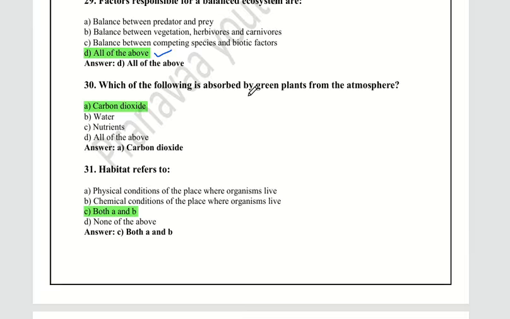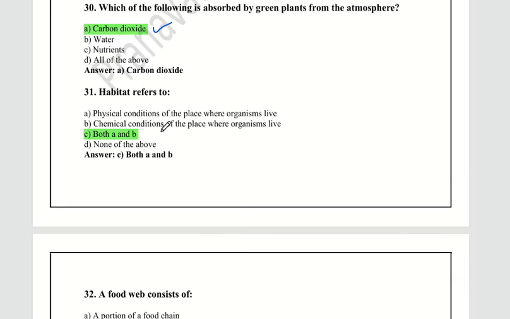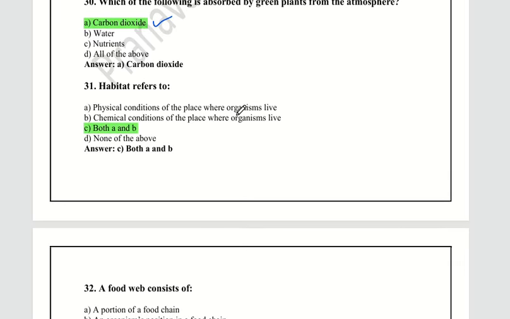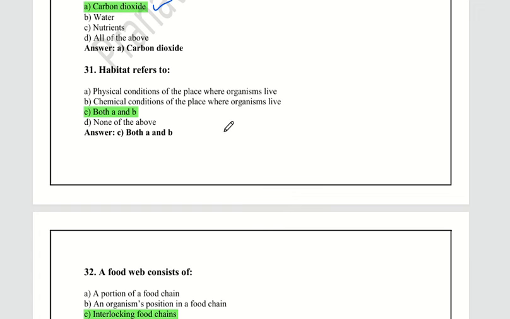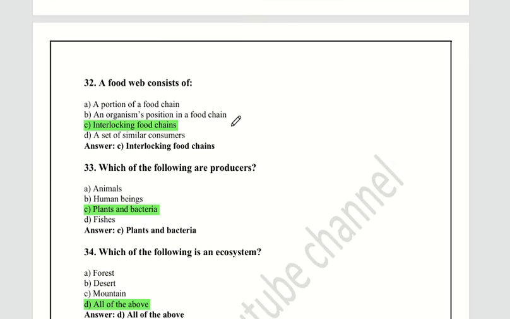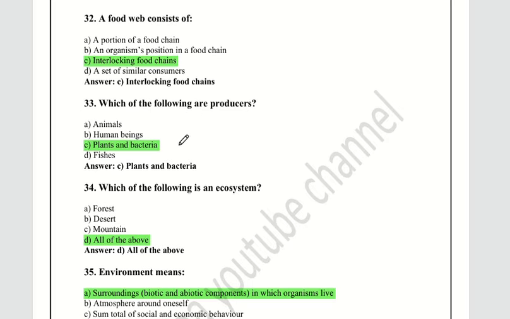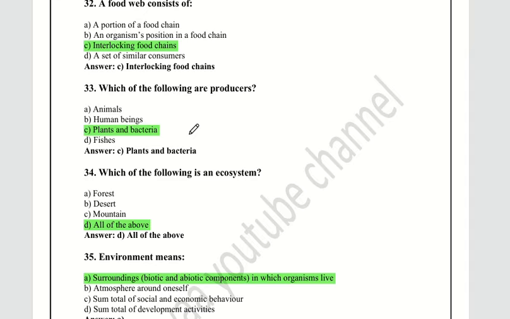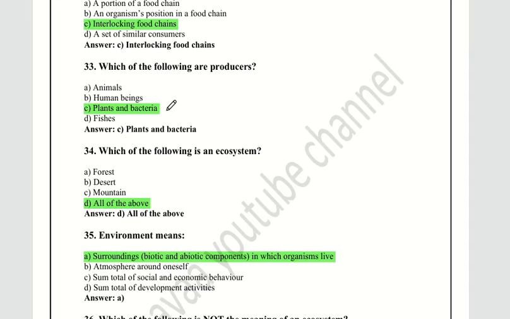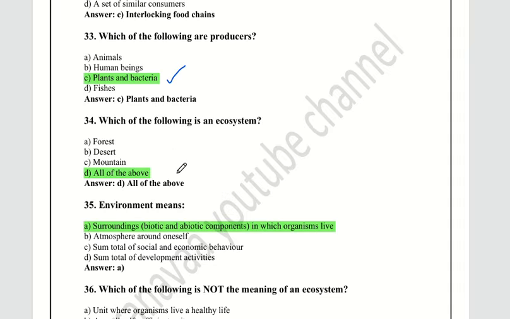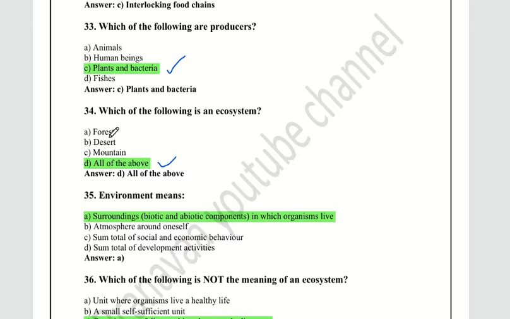Which of the following is absorbed by the green plant from the atmosphere? Carbon dioxide. Habitat refers to the physical condition of the place where organisms live, the chemical condition of the place where organisms live, both A and B. A food web consists of interlocking food chains. Which of the following are producers? Plants and bacteria are the producers. Which of the following is an ecosystem? All of the above. Just go through the other options.